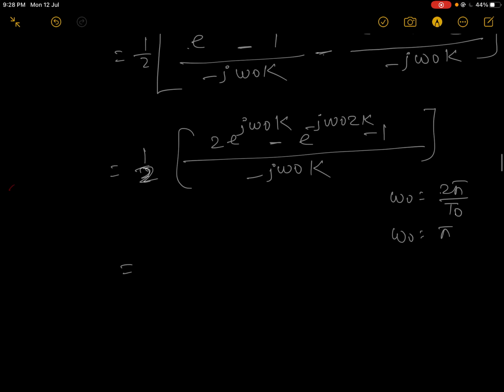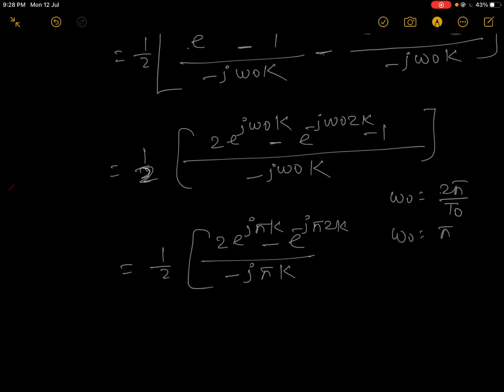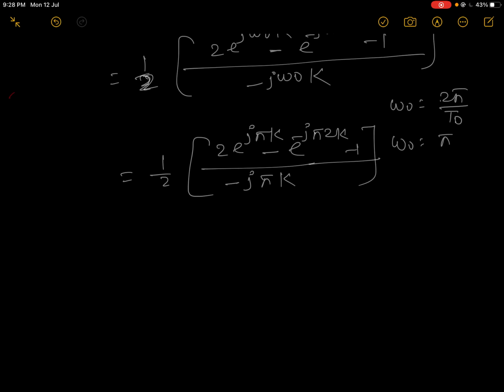So check it: half of [2 e to the power minus j pi k minus e to the power minus j pi 2k minus 1] upon minus j pi k. Now c7 is equal to how much?